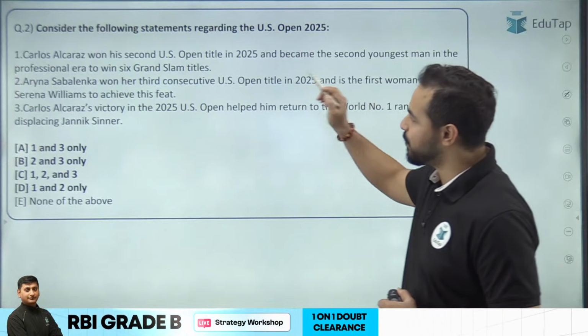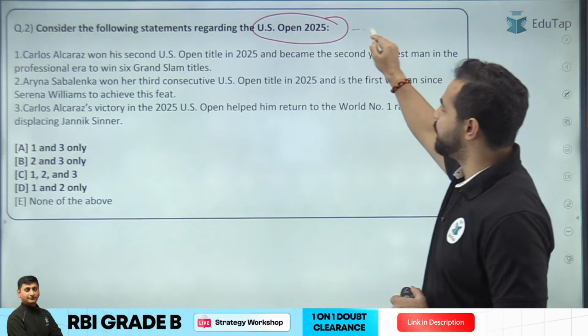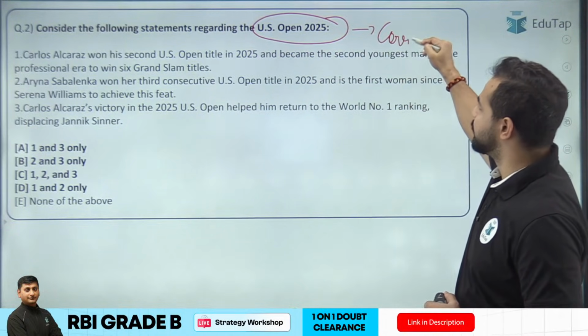Next question. Consider the following statements regarding the US Open 2025 and identify the correct statements.